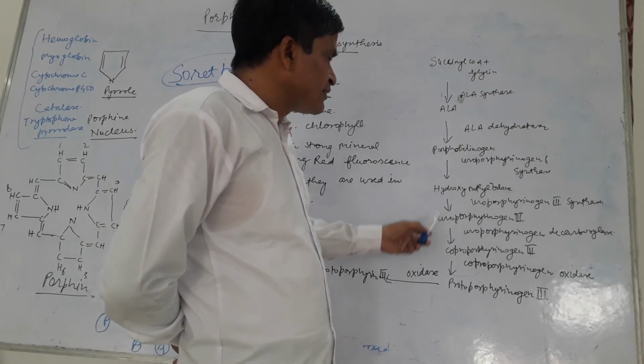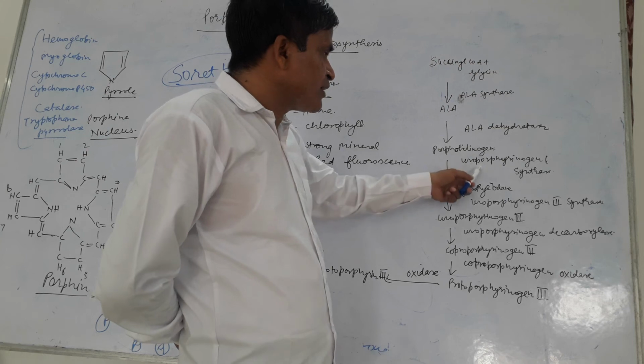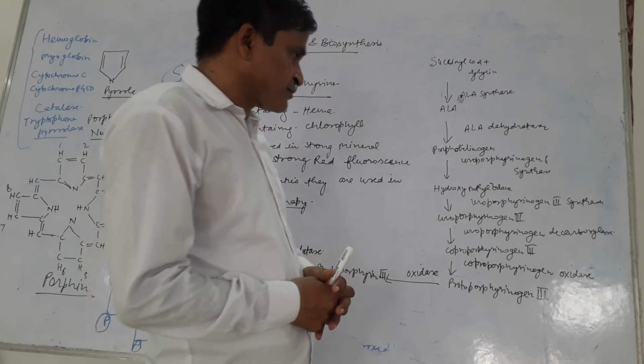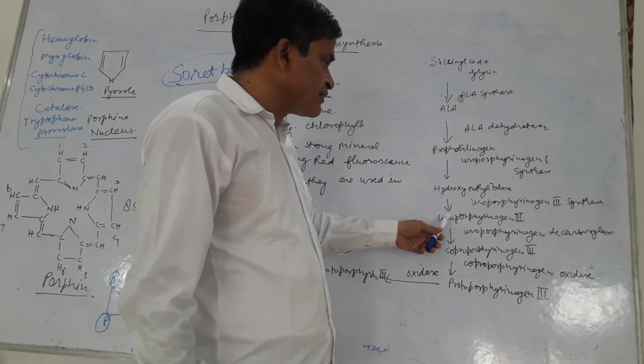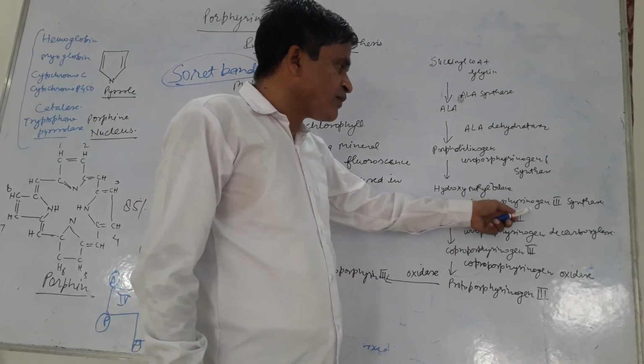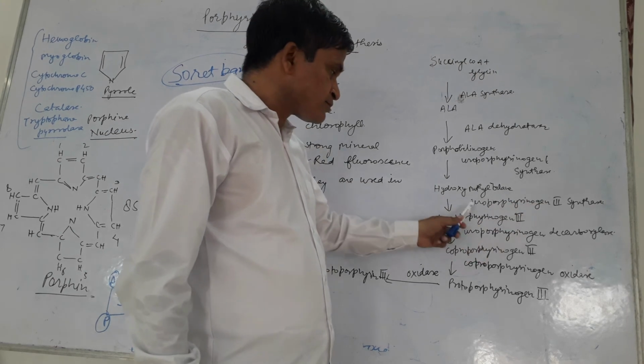Porphobilinogen is converted into hydroxymethylbilane by uroporphyrinogen I synthase, which is further converted into uroporphyrinogen III by the enzyme uroporphyrinogen III synthase.